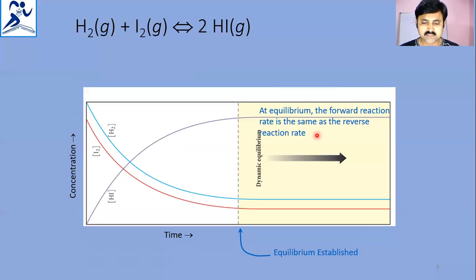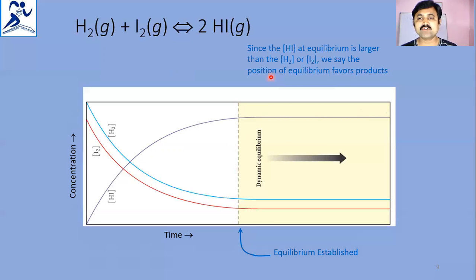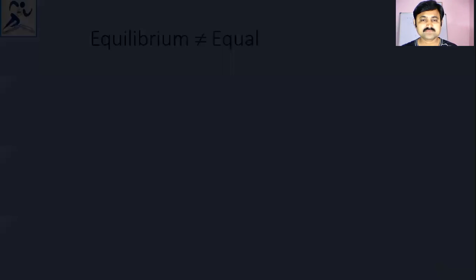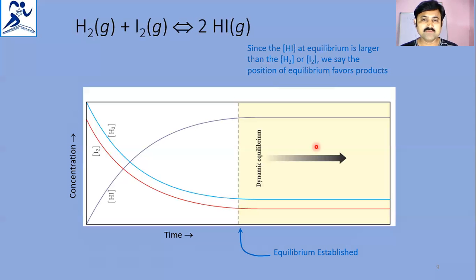I'm moving on to the next one here. Equilibrium established, what happens? Forward reaction rate is the same as the reverse reaction rate. Since hydrogen iodide at equilibrium is larger than H2 or I2, we say the position of equilibrium favors the products. So if you observe here, hydrogen iodide concentration is larger than the concentration of I2 or H2. We say the position of equilibrium favors the products.